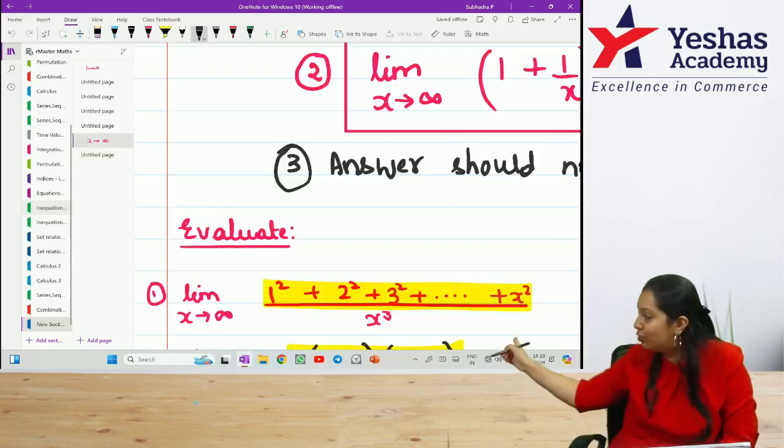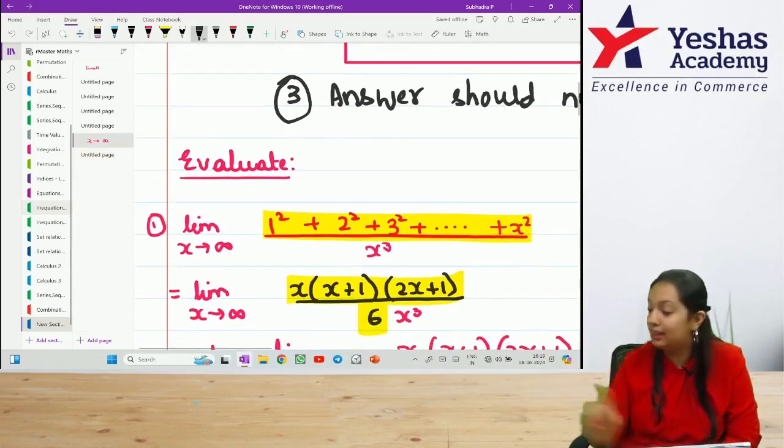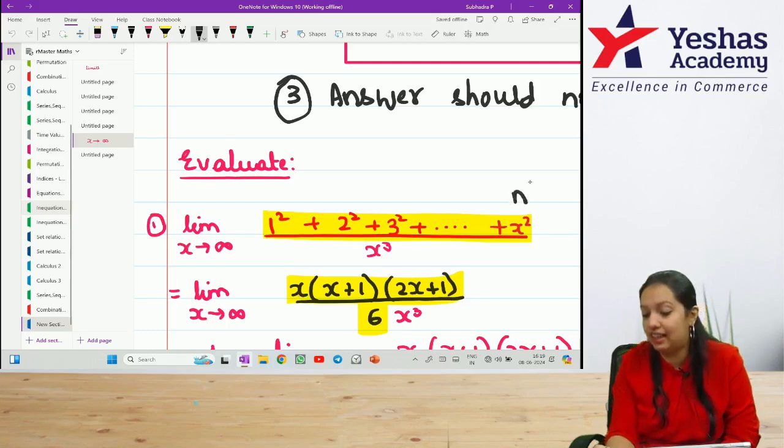So what will I do for the numerator now? 1 square plus 2 square, I will write the formula. They have taken until x square, so I will write x instead of n. Had they written n, I would have written n. They have written x, I am writing x. This will become x of x plus 1 of 2x plus 1 divided by 6.